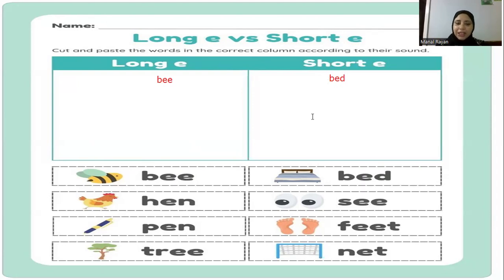Hen. Yes, it's short also. Seed, it has double E, so it's long. Pen. Yes, it's short. Feet. Yes, it has double E, so it's long. Tree. Yes, it's long because it has double E. Net. Yes, net is short.